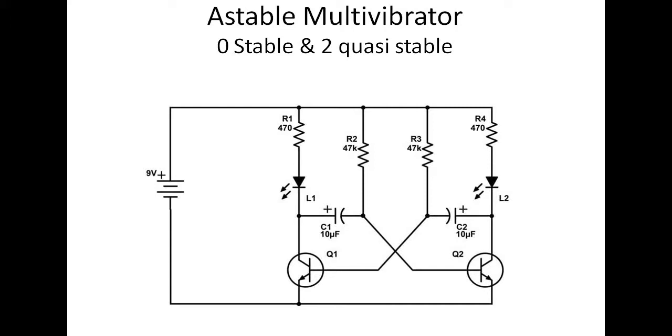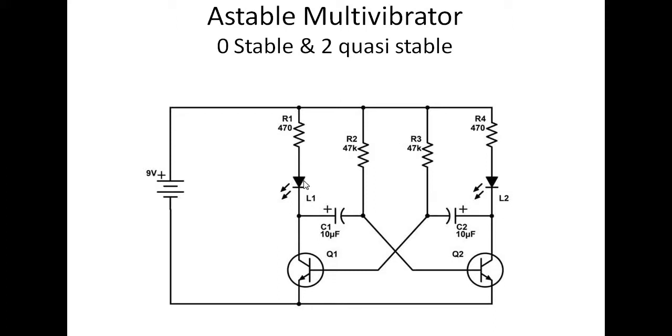If you observe carefully, there are capacitors in a feedback path, right? This is nothing but a feedback path. Feedback means the output of Q2 is given to the input of Q1, and the output of Q1 is given to the input of Q2. So this is one of the feedback paths, and this is the other feedback path. In the feedback paths we have 2 capacitors, right?